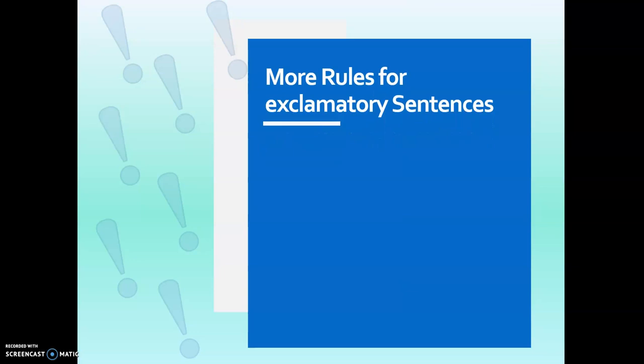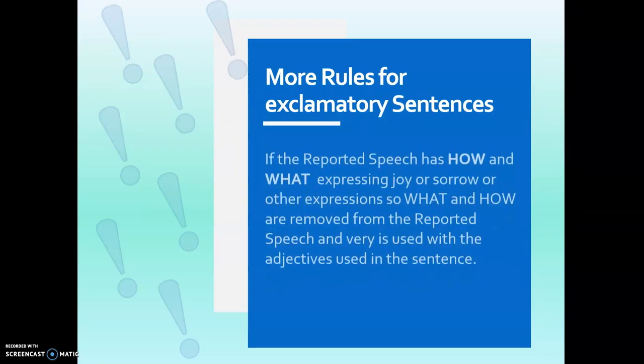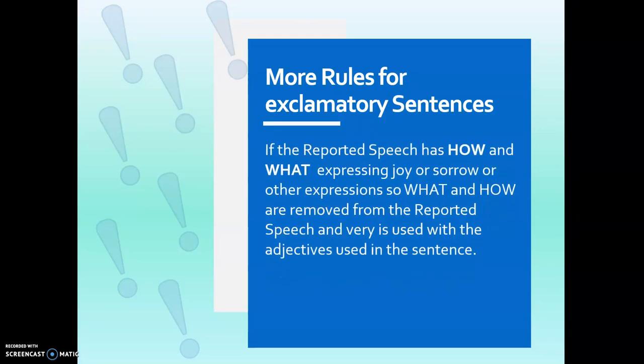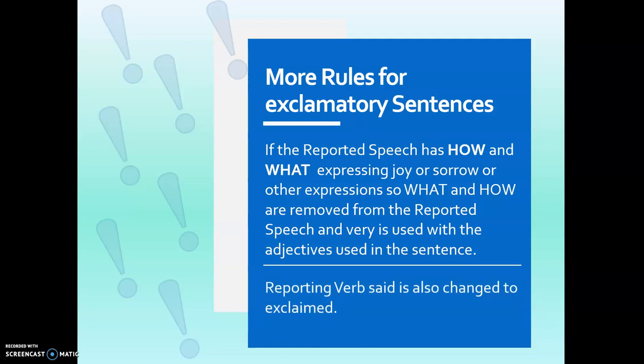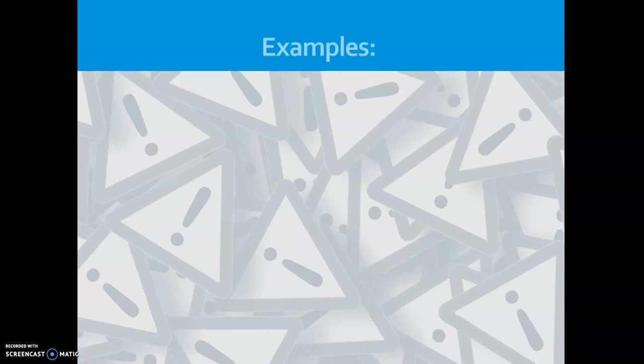More rules for exclamatory sentences. Now the sentences in which the reported speech has how and what expressing joy or sorrow or other expressions. So, what and how are removed from the reported speech, and very is used with the adjectives used in the sentence. Reporting verb said is also changed to exclaimed, only exclaimed.